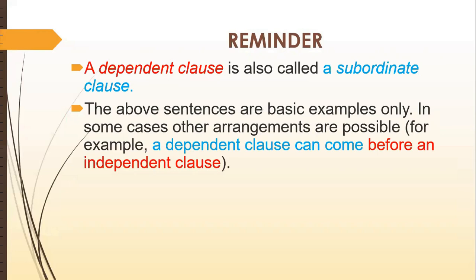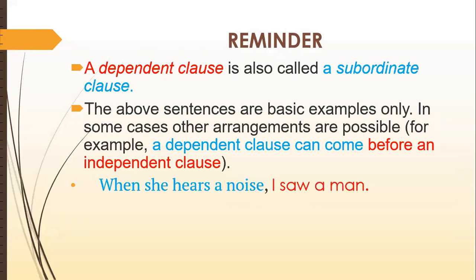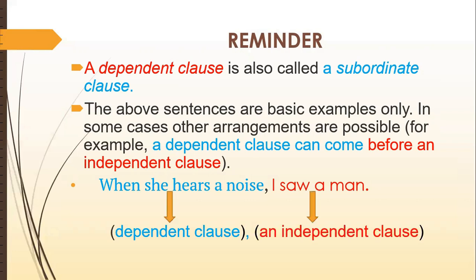The above sentences are basic examples only. In some cases, other arrangements are possible. For example, if you want, you can use a dependent clause first and independent clause later on. For instance, here we have an example. When she hears a noise, I saw a man. What is this? This is the example of dependent clause first and independent clause later on.